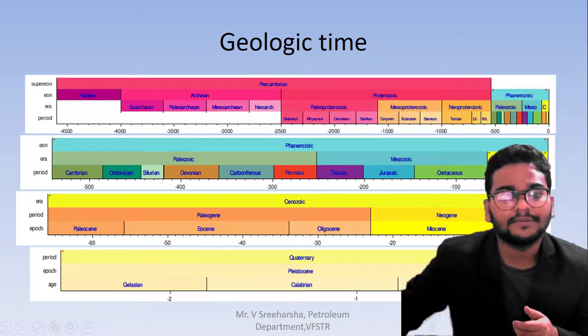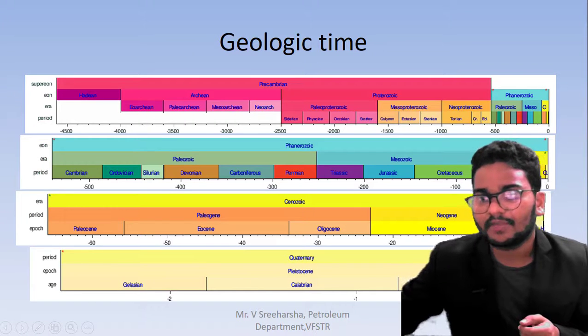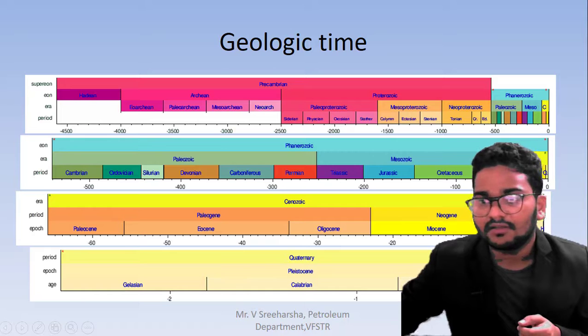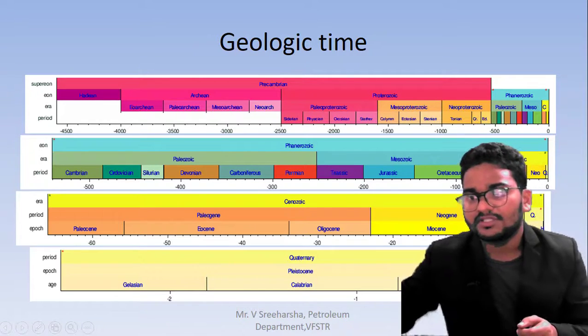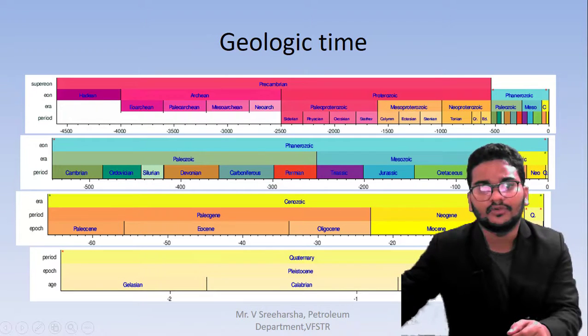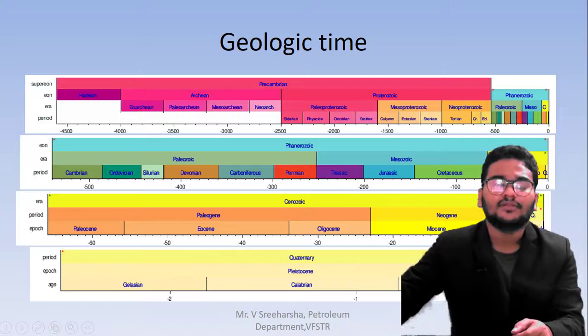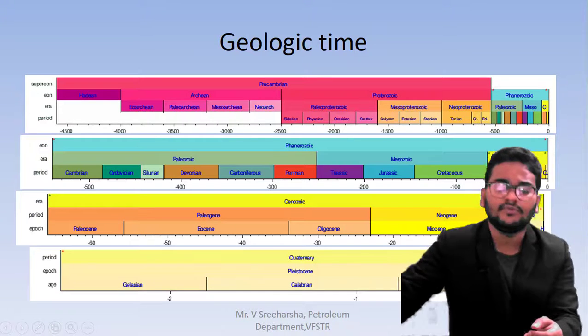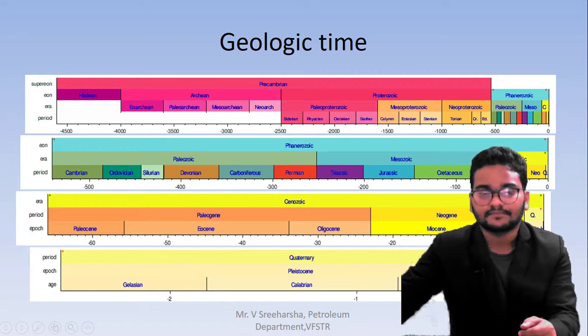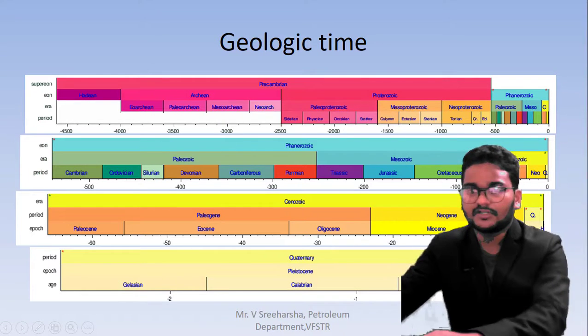So coming to the starting: if you go total minus, right now we are at the start, the Holocene. The first one is the Hadean, at minus 4,500 million years ago, that is when it happened. This is the geological time scale.